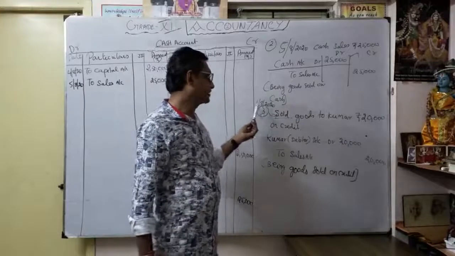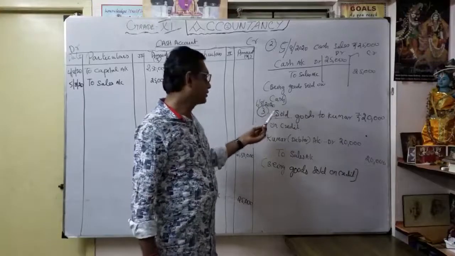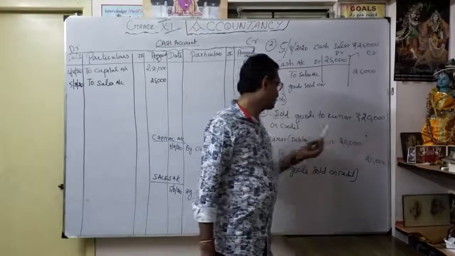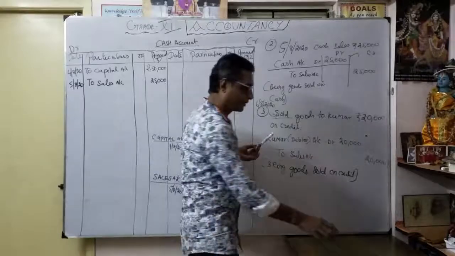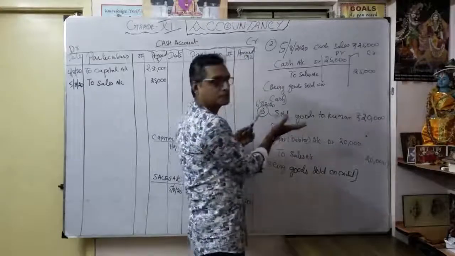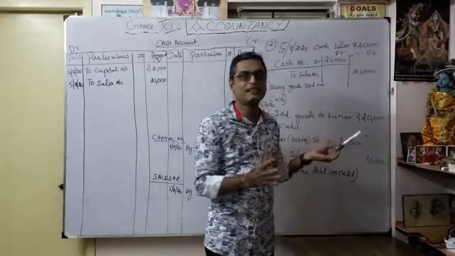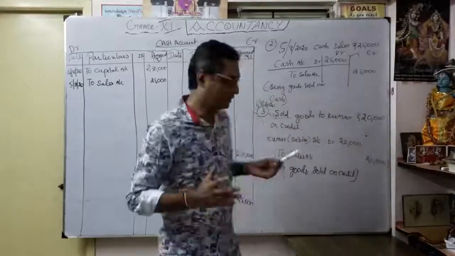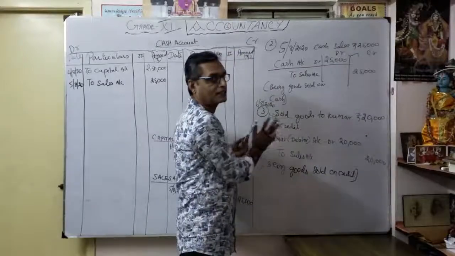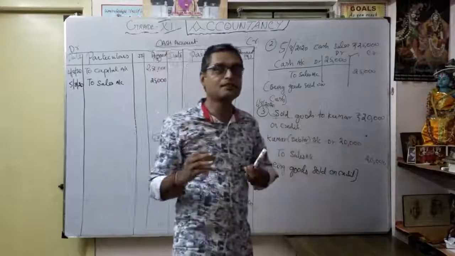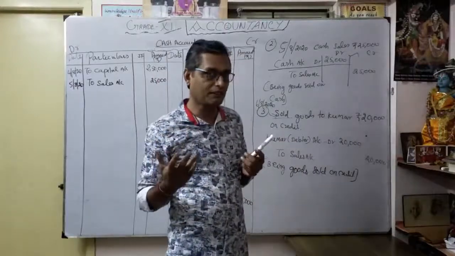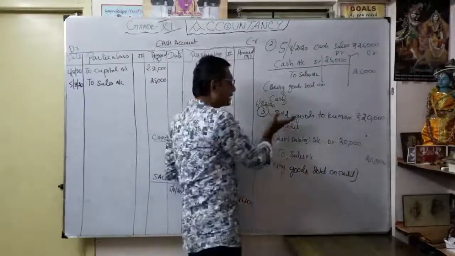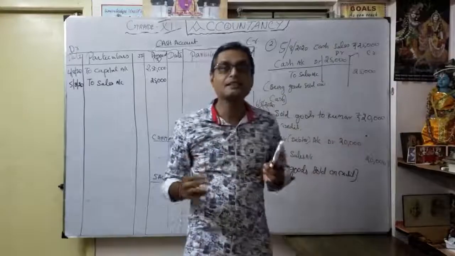Particular date 6th August 2020. Sold goods to Kumar 20,000 on credit. Suppose this on credit is not mentioned, it is considered as a credit sale. But for clarification I mentioned here on credit. Sometimes they won't give it. Even though on credit is not mentioned, it is considered as credit sales.